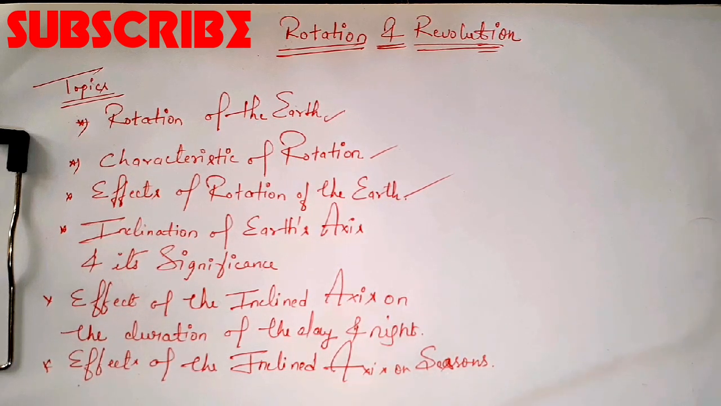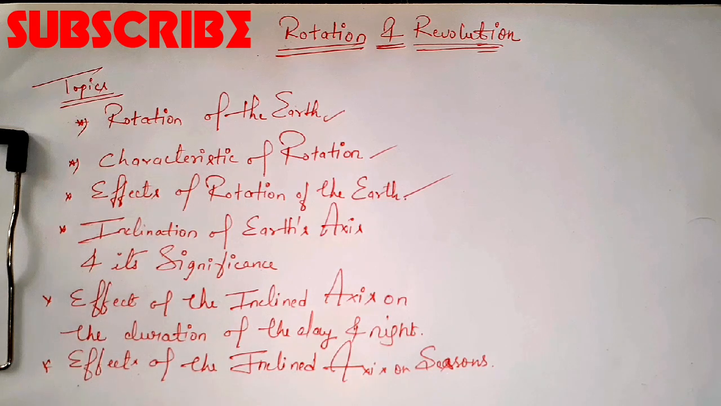And the second advantage is rotation in combination with the revolution, which causes the seasons, right? And the length of the day and night also varies in different places of the earth. Okay, so this is about the effects of the rotation of the earth.